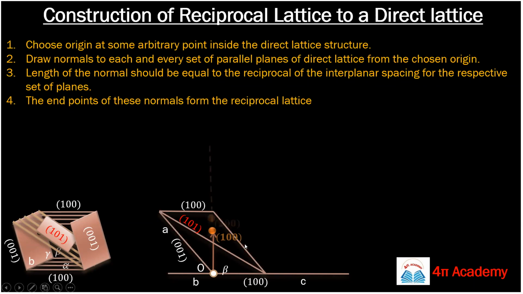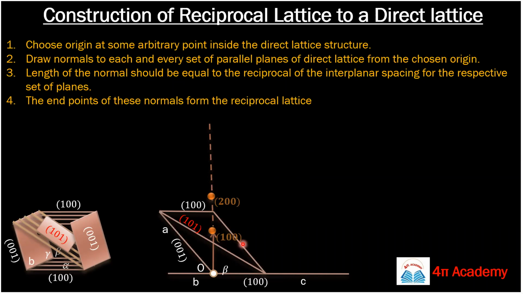Okay, so now we will have a 200 plane somewhere here. For the 200 plane, we will repeat the same process. We will draw a normal on the 200 plane, and the length of the normal will be 1 upon d200. 1 upon d200 will be greater than 1 upon d100.